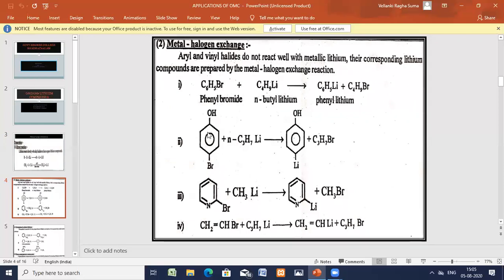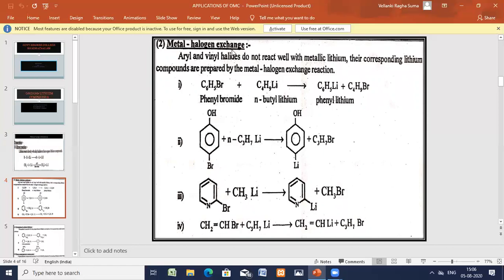Similarly, you can take another compound, phenol, para-bromophenol. This para-bromophenol on reaction with propyl lithium, C3H7. This is the alkyl group, methyl, ethyl, propyl group. So this is the propyl lithium. Here what happens is exchange takes place.